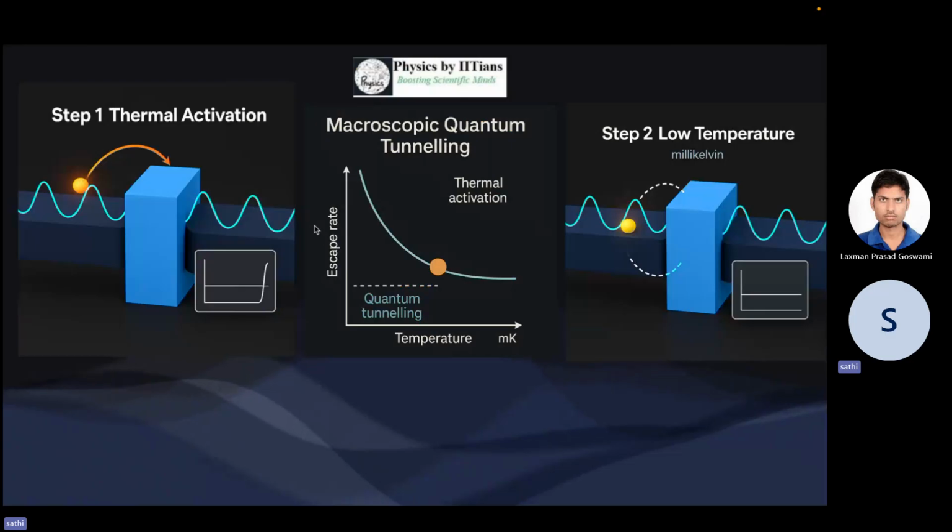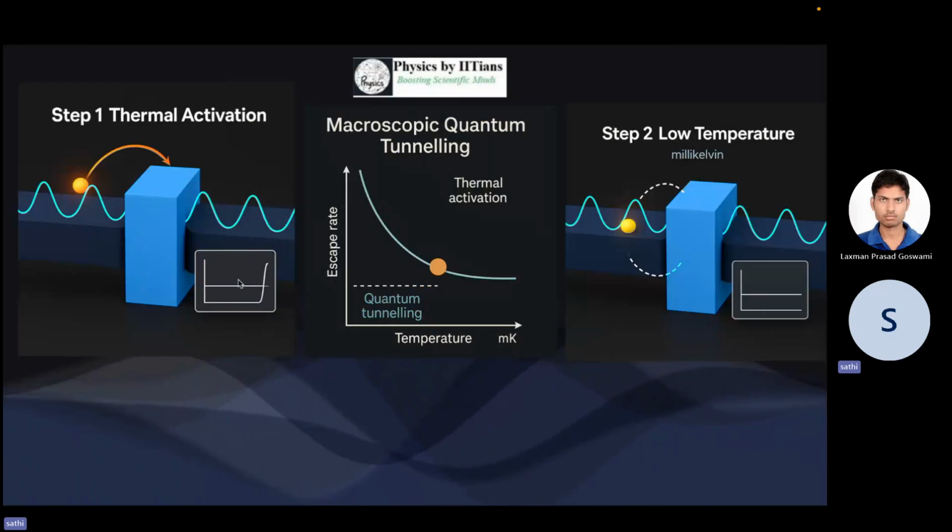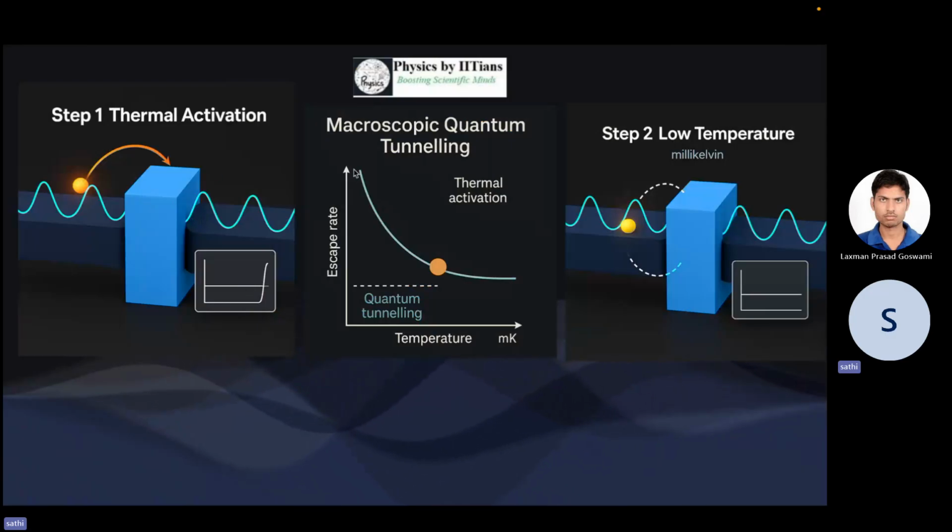So let's say it's not due to quantum tunneling, and the thermal activation is there, like in the Josephson junction. We have a thermal activation, meaning we have a finite thermal energy in the circuit, and we always see some voltage fluctuation at the junction because of the thermal activation.